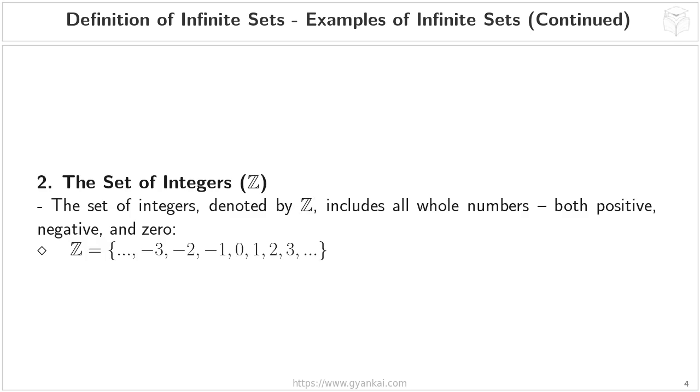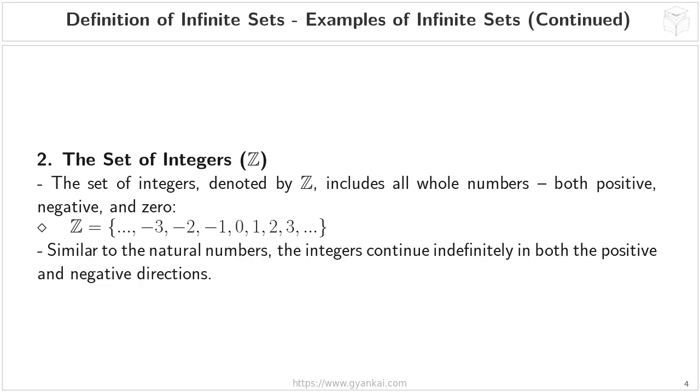Now let's look at the set of integers. We represent this set with a capital Z. That's Z as in zebra. The set of integers includes all whole numbers, and importantly, it goes beyond just the positive whole numbers we saw with the natural numbers. It includes positive whole numbers, negative whole numbers, and 0.